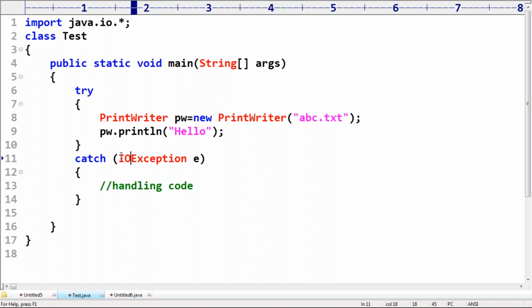Which one is the recommended? Highly recommended, most specific exception. Most specific exceptions are always recommended to handle instead of generalized ones. Generalized is always the worst kind of programming practice. Specific, because specific means you are always concentrating on that particular thing only.